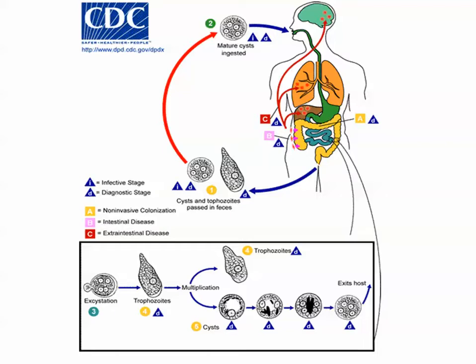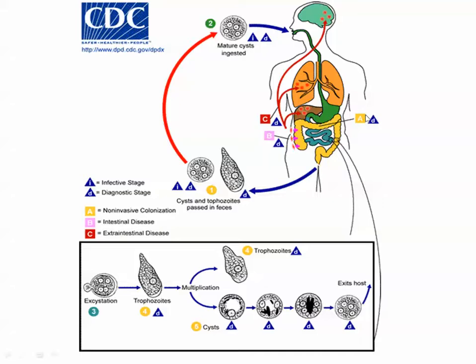Now, in the large intestine, what will happen to make the invasive stage? There is normal bacterial flora found in the large intestine. This will help the E. histolytica trophozoite to penetrate the mucous membrane, by hydrolysis of the mucous membrane, and then invade it entirely and cause ulcers. Now these ulcers are very special, as they are flask-shaped, with the base in the large intestine wall and the neck, or the opening, on the lumen of the large intestine.